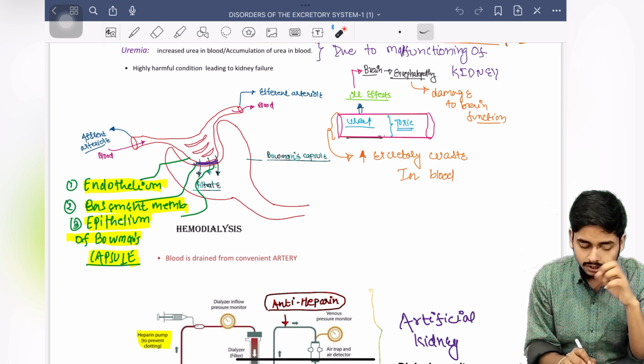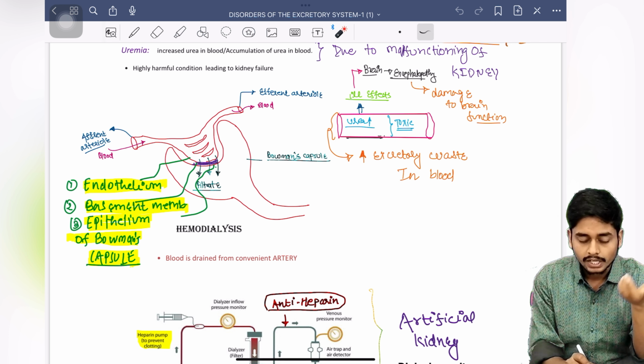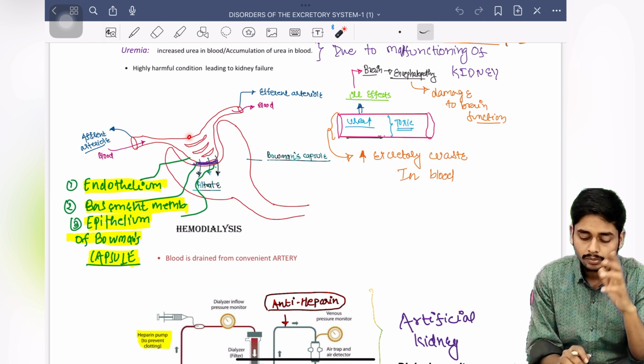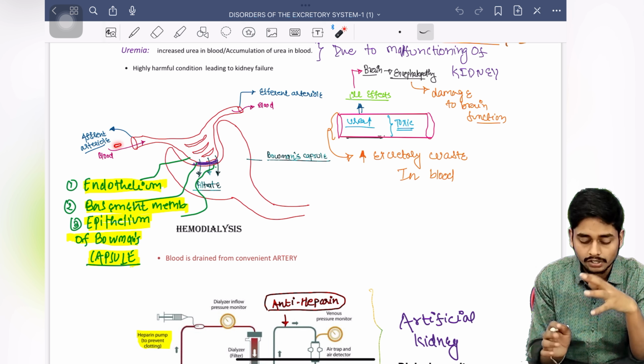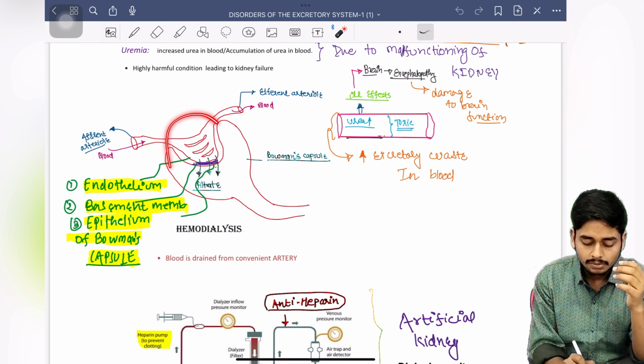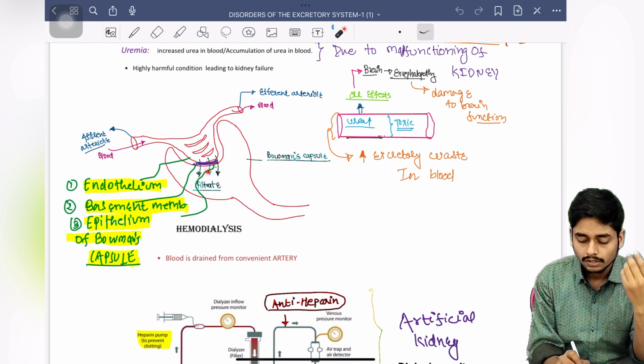So this is what happens normally. But what if it is not getting filtered? Then the urea levels will increase and it will accumulate in the blood. That condition is simply called uremia. Now you must have understood how this condition arises. If for any reason the blood is not filtered, the levels of urea in it will increase.